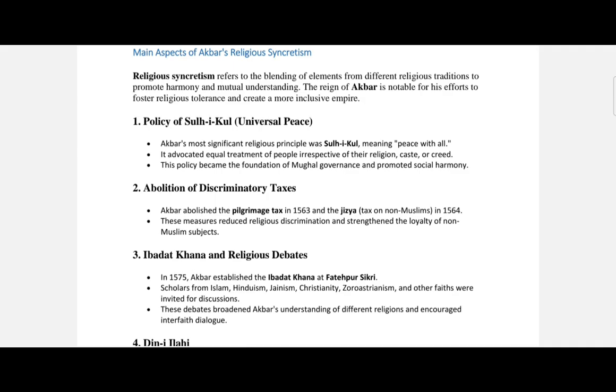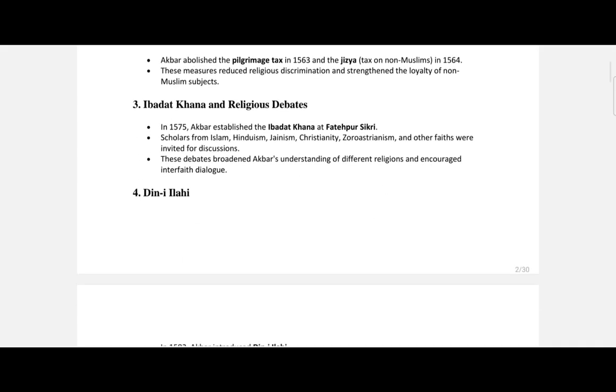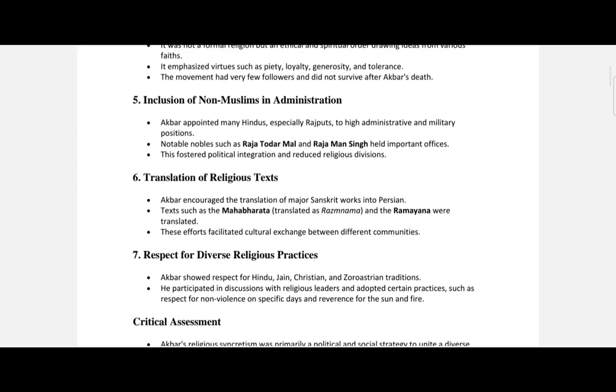And the next is the pillar of amity, which I told you is about the alliances he made. Akbar is known for his matrimonial alliances.